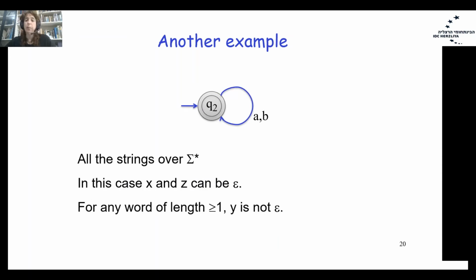Another example is sigma star. Here we have an empty prefix and an empty suffix, and X and Z equal epsilon. But we have a loop of length 1 with letters A and B written over it. Therefore, the Y part is not epsilon, not an empty part.